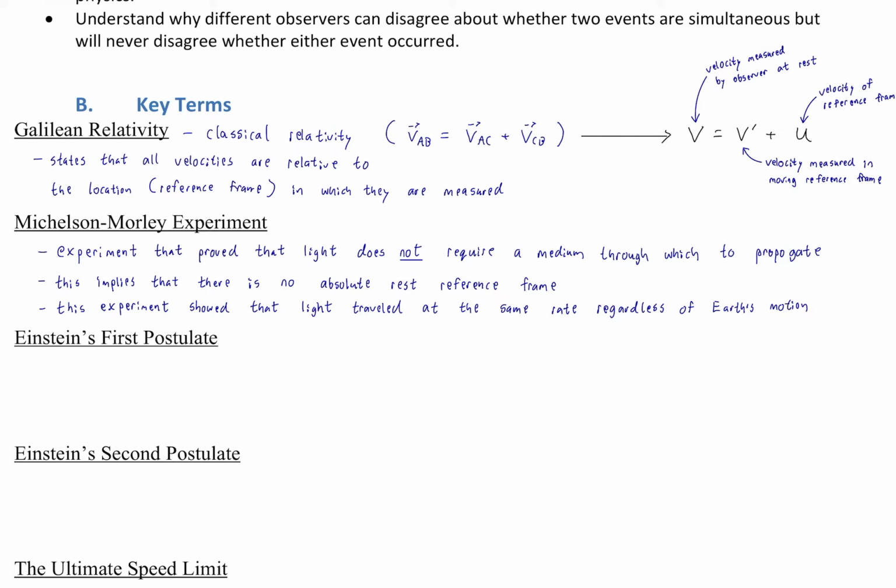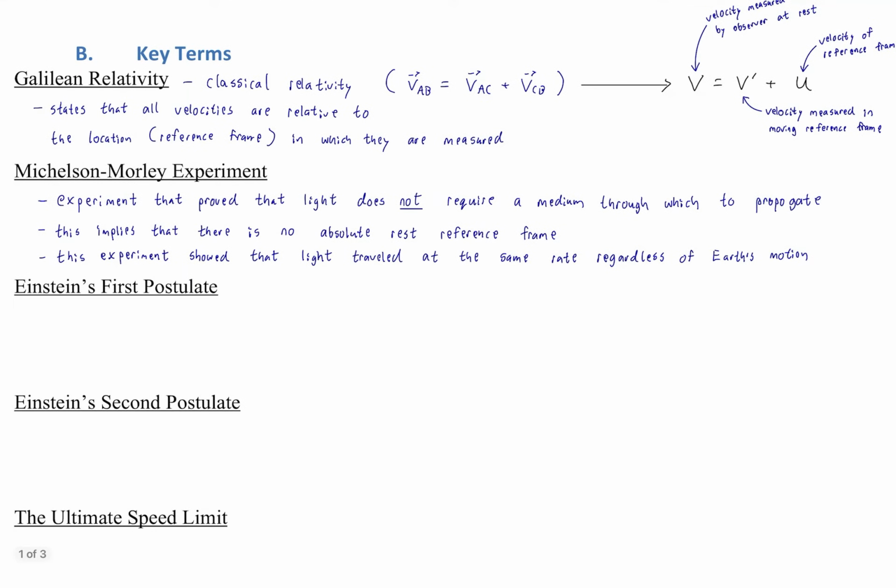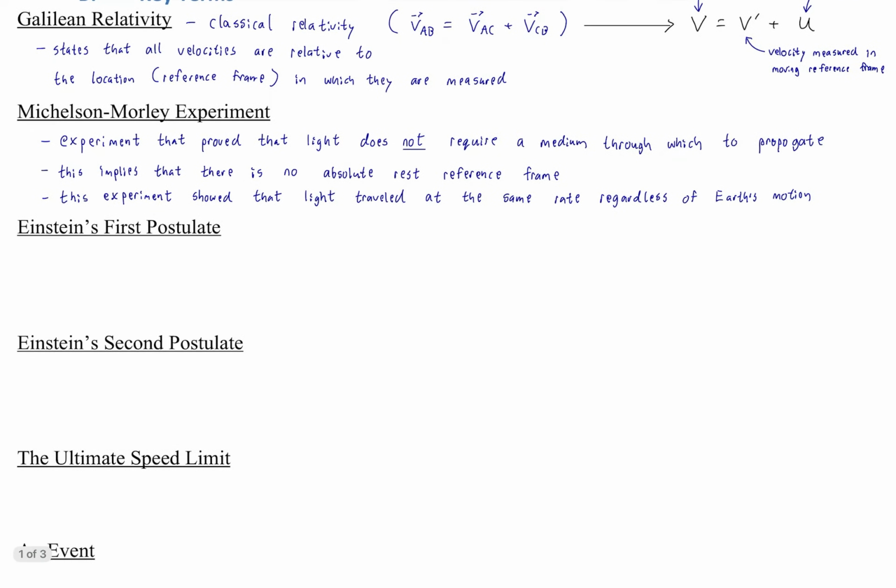That seems like an interesting experiment, but it may seem tangential to this topic of relativity. But it is not at all, because proving that there was no absolute reference frame begged the question then, what is light, and how does light mesh up or reconcile with other ideas of the universal nature of physics? So let me expand on that further with Einstein's first postulate, because it will directly address that question. What is light, and how does light reconcile with our ideas of physics?